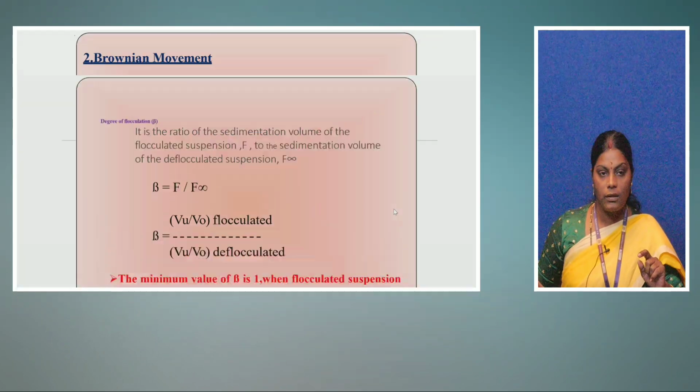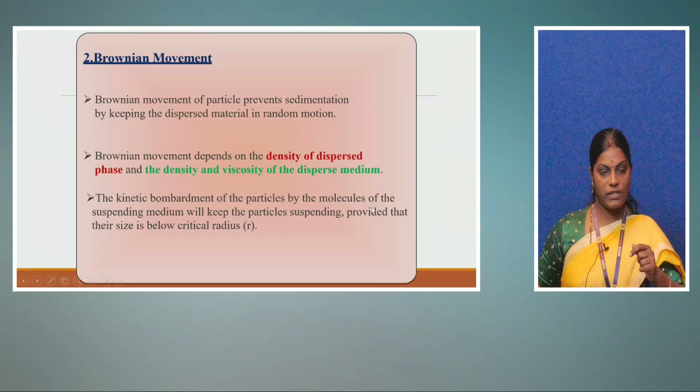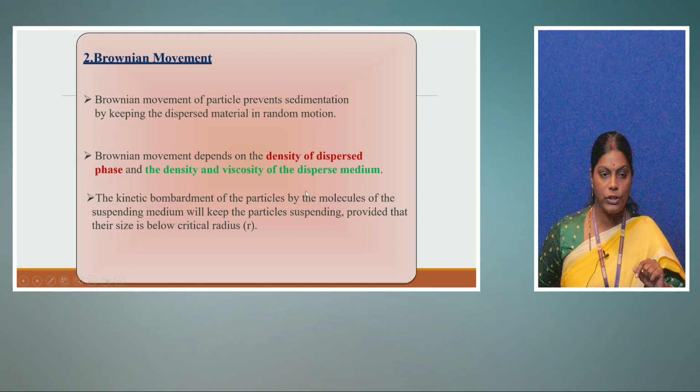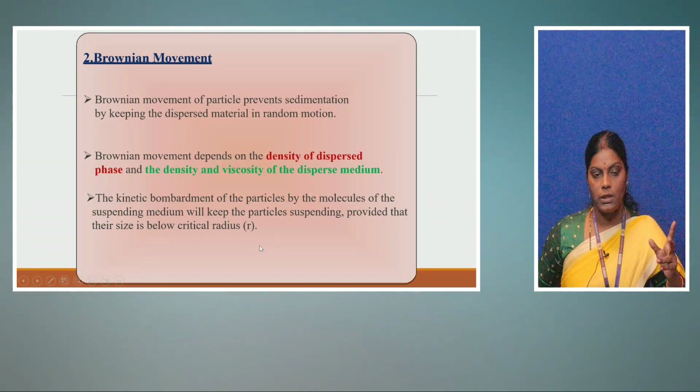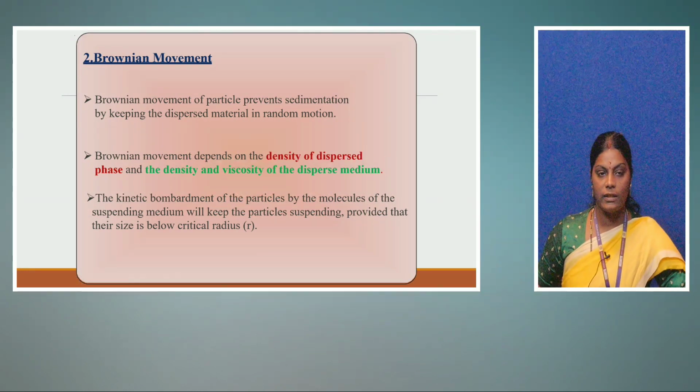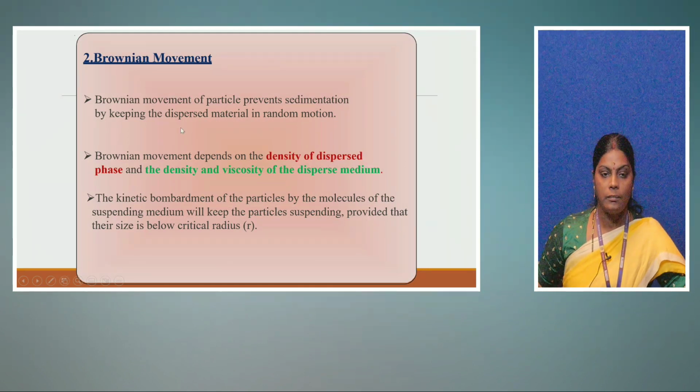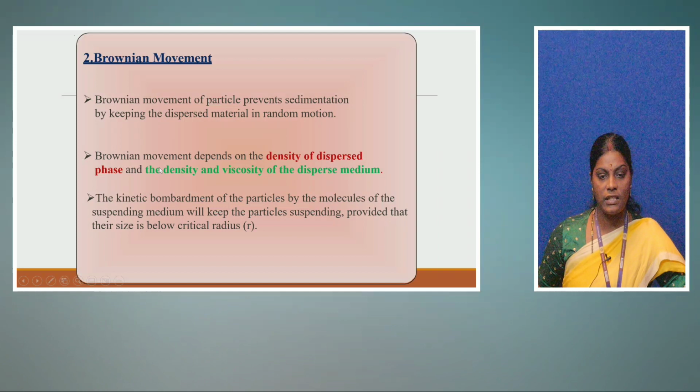Next, coming to Brownian motion. The second parameter to be considered in the theories of suspension is Brownian movement. Brownian movement of the particle prevents the sedimentation of the particles by keeping the dispersed material in random motion. Brownian movement depends upon the density of the dispersed phase and the density and viscosity of the dispersion medium.